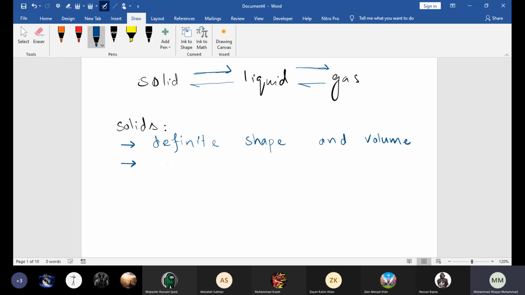Beta, solids don't flow. Obviously they have a definite shape, which means they don't flow, right? So basically it's the same point. And beta, they are not easily compressible also, right?